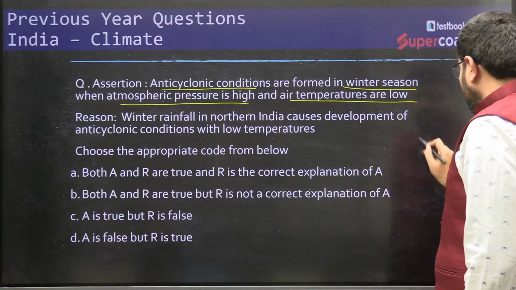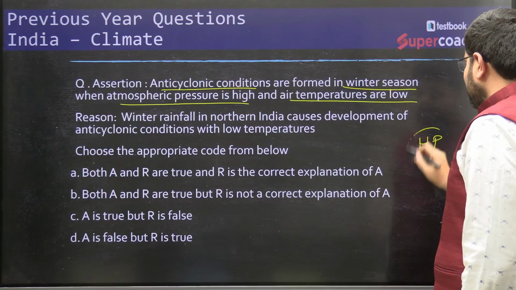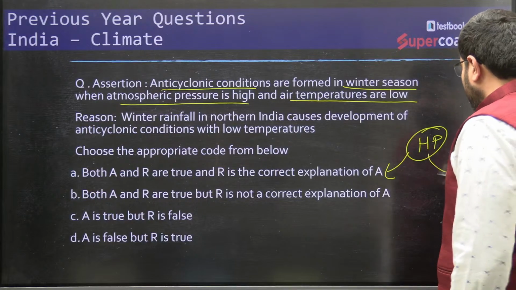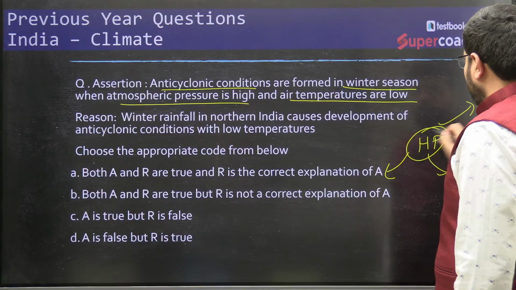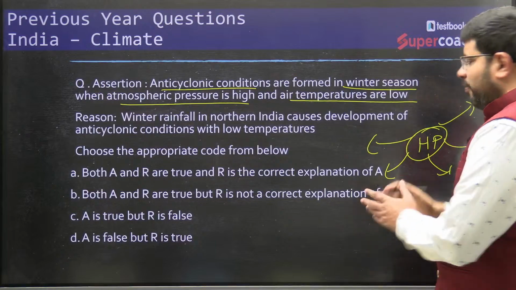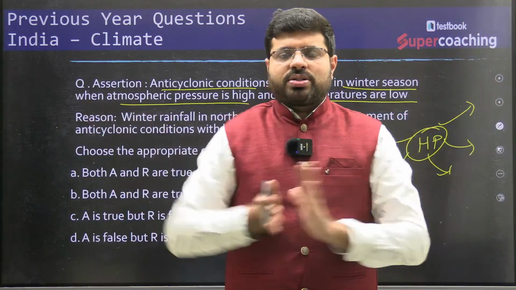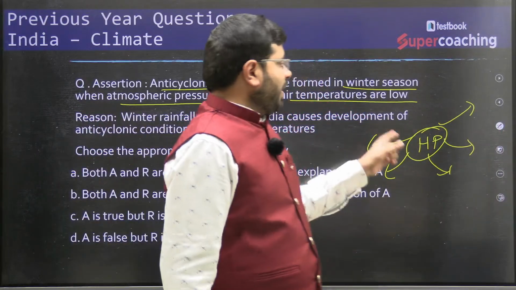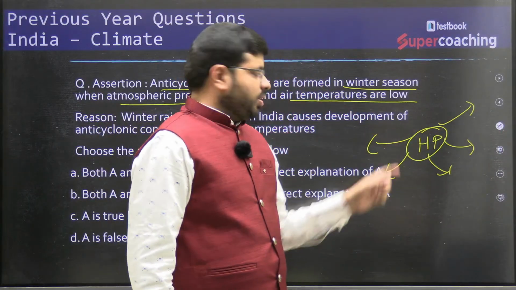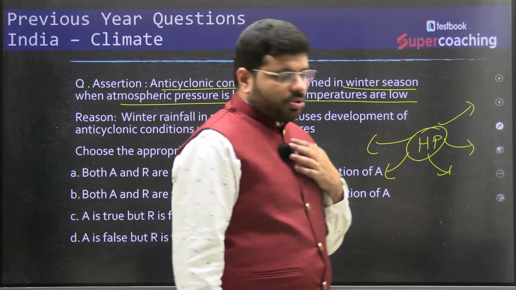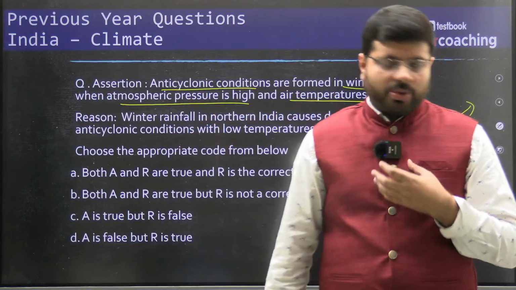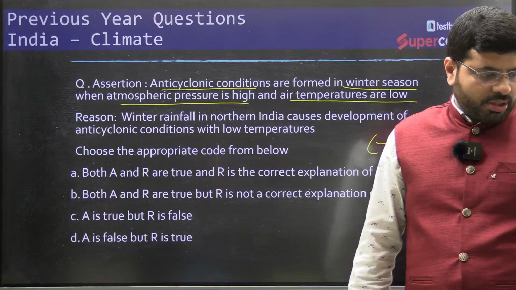Anticyclonic conditions are where there is air divergence from an area. Imagine this is a block of area, the air is moving outwards. We call that anticyclonic conditions. So that is a high pressure area, and usually anticyclonic conditions are a product of high pressure.